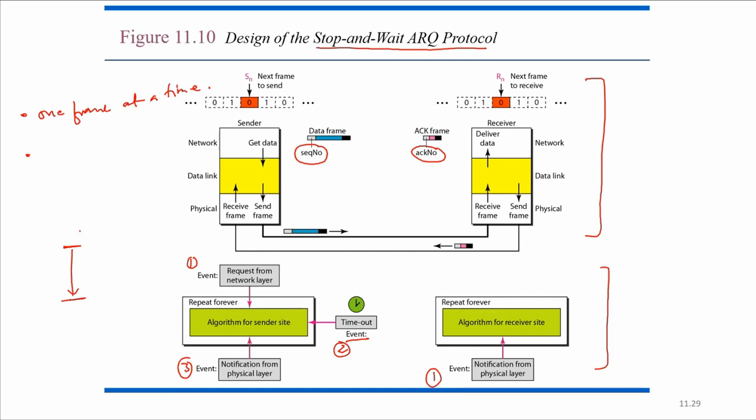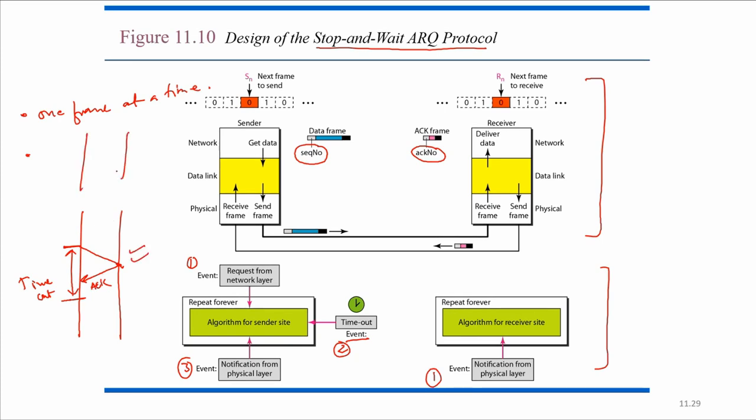If the packet is sent and the acknowledgement is received within the timeout time, then the next request will be taken by the network layer. Otherwise, it will send the same frame again.